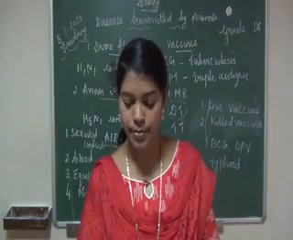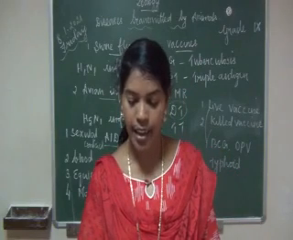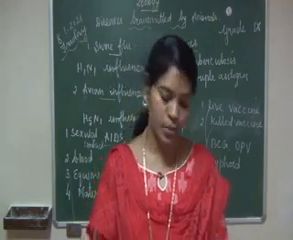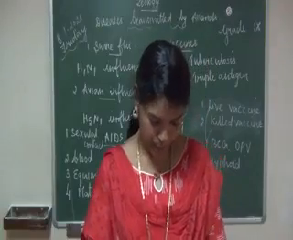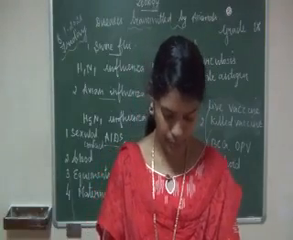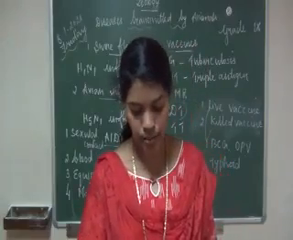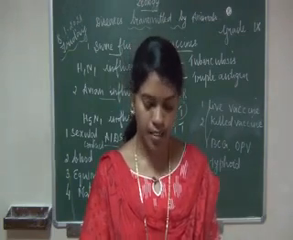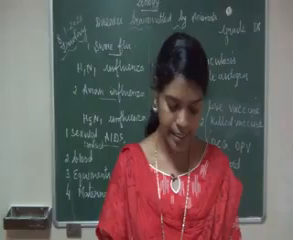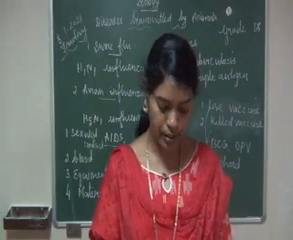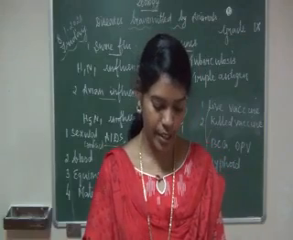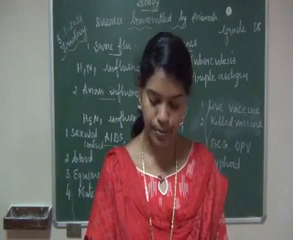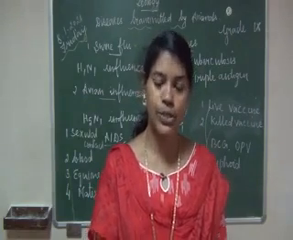Question number 5. Name the organism causing diarrheal disease and give one precaution against it. Turn to page number 264. See the tabular column, waterborne diseases caused by bacteria. In that, the disease is cholera, the causative organism is Vibrio cholerae. Then mark the preventive measures.